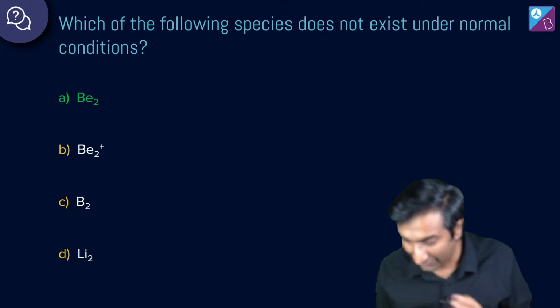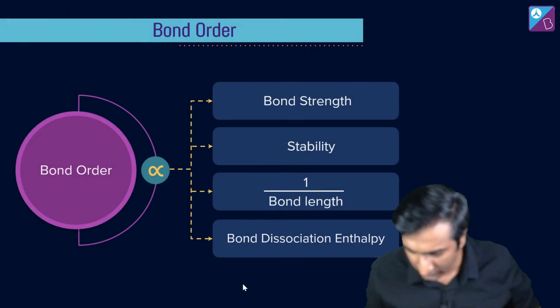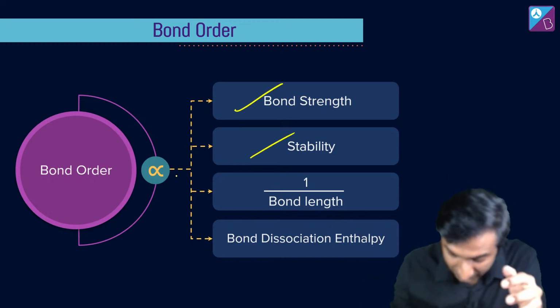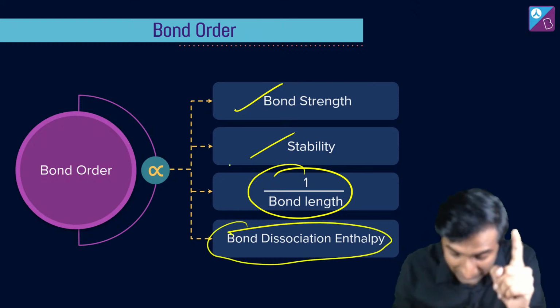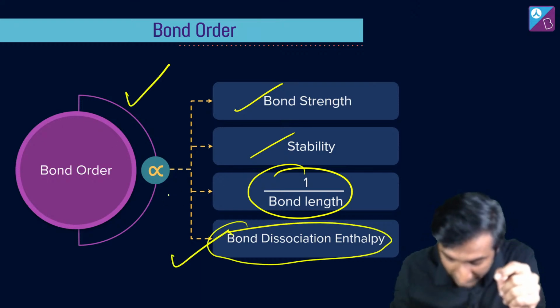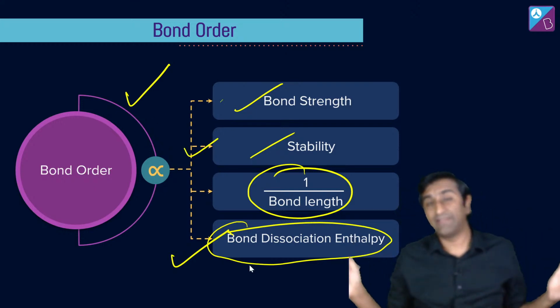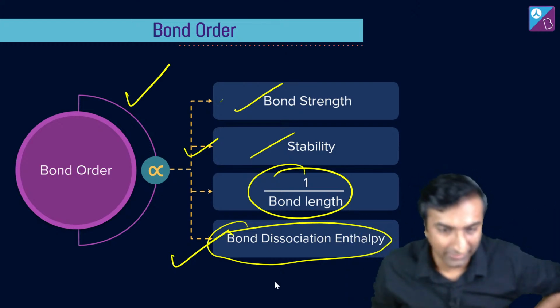With that, we've pretty much covered everything to do with bond order. But हम लोग एक दो सवाल और भी कर सकते हैं इसमें. Let's do 1 or 2 more questions. Bond order tells you about bond strength, stability, and it's inversely proportional to bond length, and also bond dissociation enthalpy. मतलब अगर bond order हुआ ज्यादा तो ये होगी ज्यादा bond dissociation enthalpy, और ये inversely proportional है. Bond order ज्यादा मतलब कि short bond length, bond order कम मतलब long bond length.